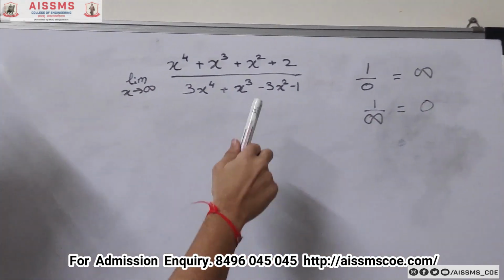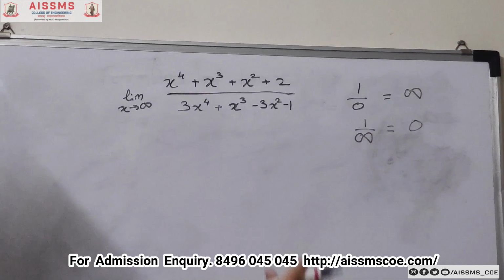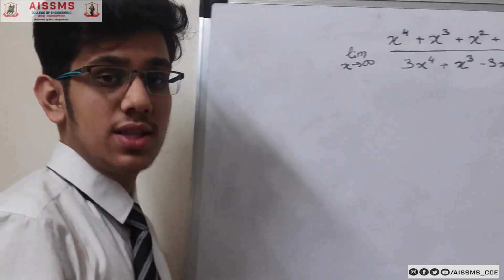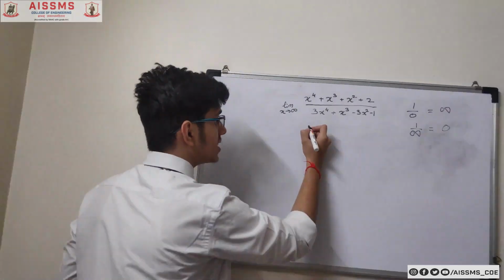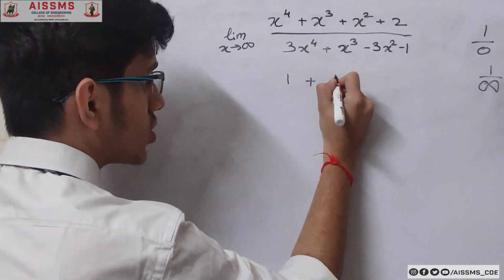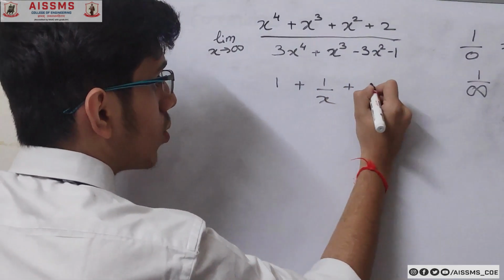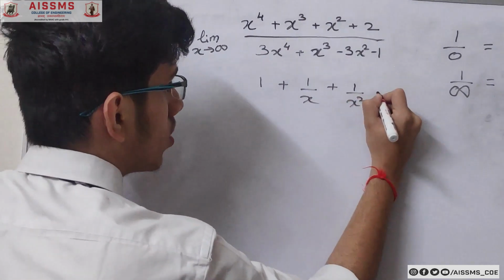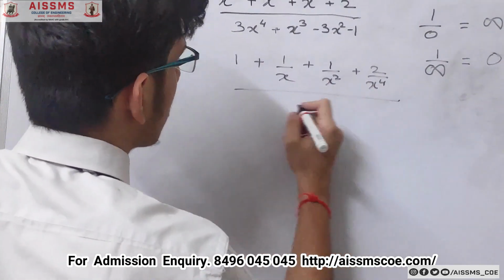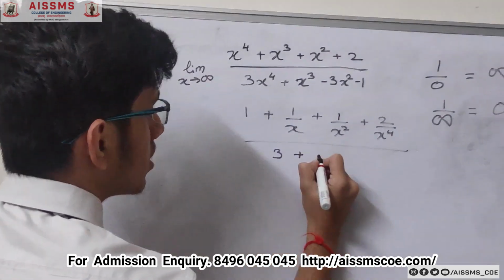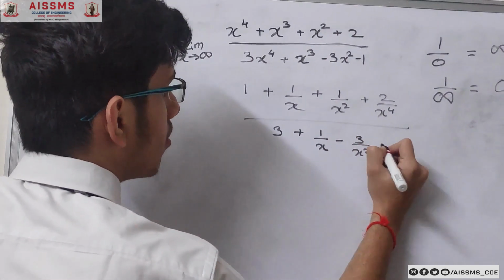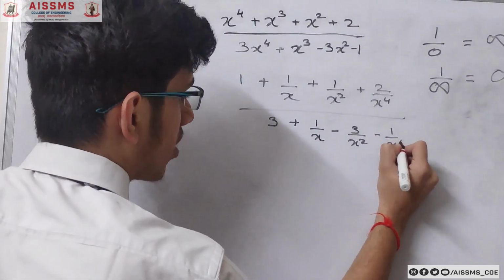So basically we will follow the same approach by dividing this equation by the maximum power of x, which in this case is x to the power 4. When we divide this by x to the power 4, this becomes 1 plus 1 upon x plus 1 upon x to the power 2 plus 2 by x to the power 4, upon 3 plus 1 upon x minus 3 upon x square minus 1 upon x to the power 4.